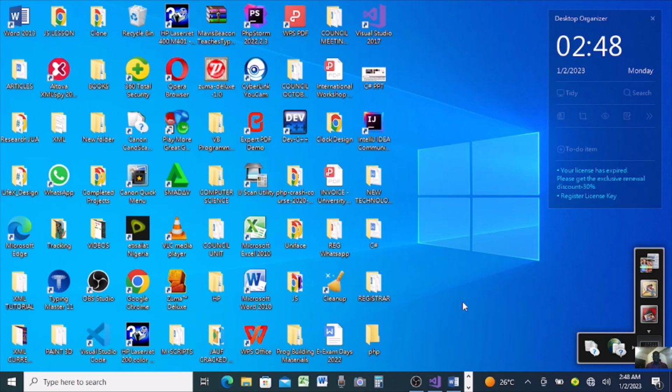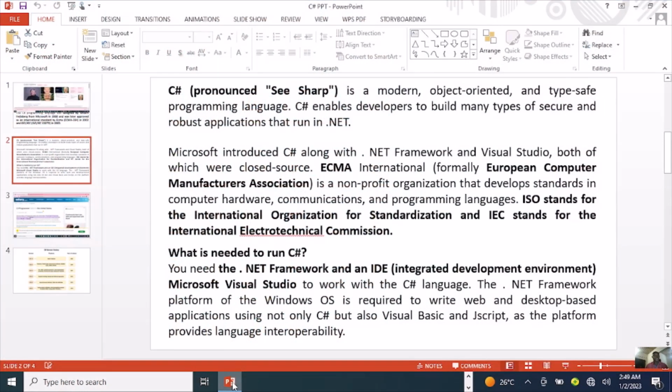Let's first of all go straight to our PowerPoint document to explain some things about C Sharp.